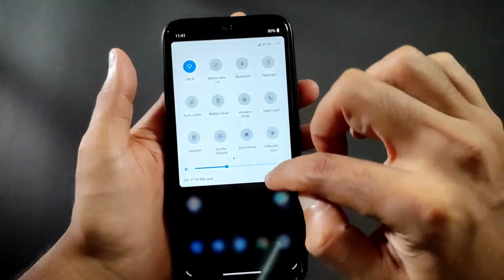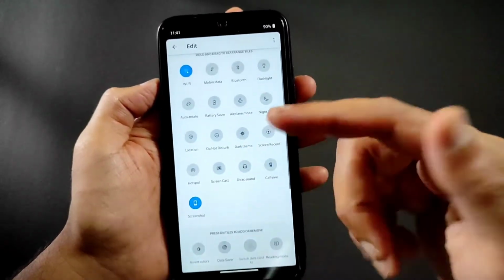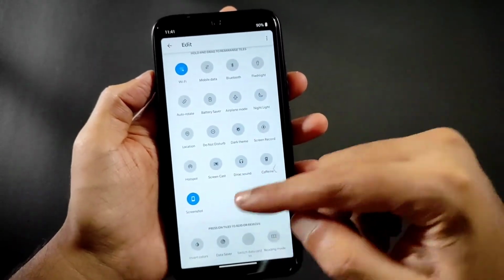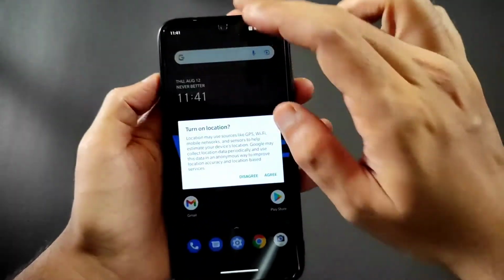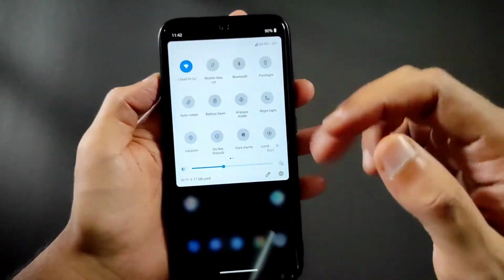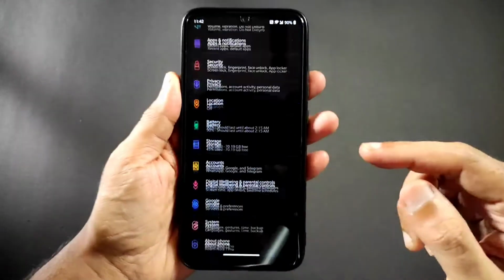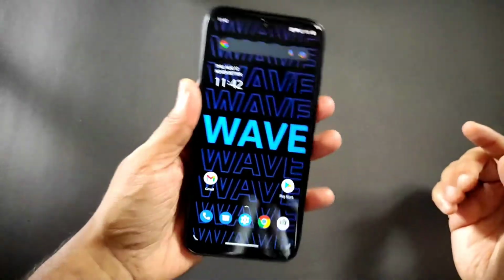And even all the toggles are working fine here. You will get this kind of extra toggles. This Dirac sound is not working, I guess, and location, Bluetooth, everything is working fine in this ROM. Even the dark mode you can apply from here. It looks like this, as you can see. It's nice. You can use it as a daily driver. This ROM is very good.